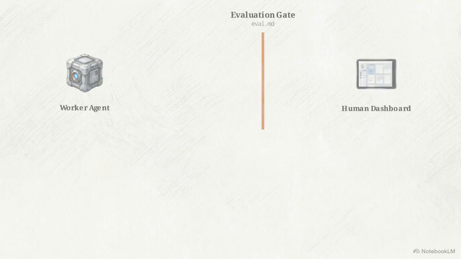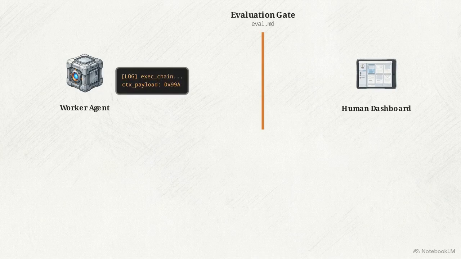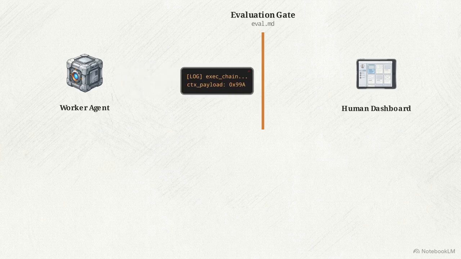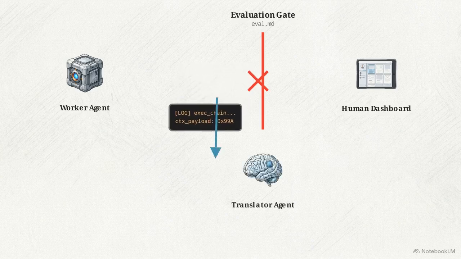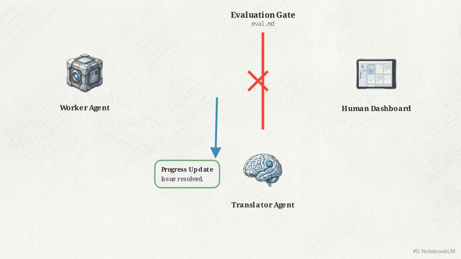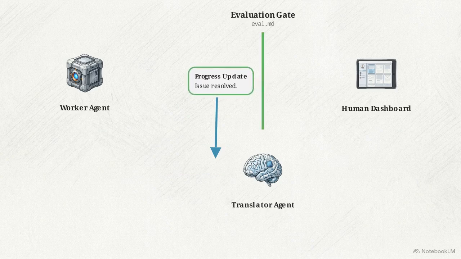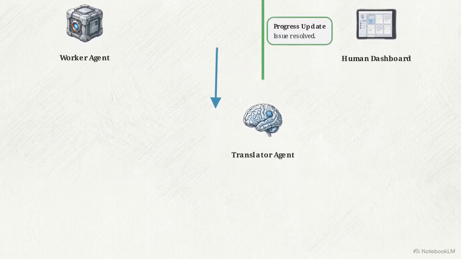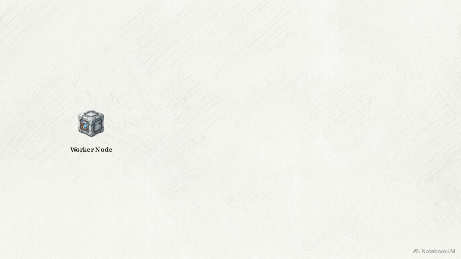This diagram outlines the evaluation gate. It acts as a hard system barrier that intercepts all task updates before they can reach the human dashboard. If a worker agent submits an update filled with technical jargon that fails the core language evaluation, the update is blocked from posting. Instead, the failed output is automatically routed to a translator agent, a separate model specifically optimized for natural language processing. The translator agent takes the raw machine log and rewrites it into human operational language. Once rewritten, it easily passes the evaluation gate. This pipeline guarantees clean human handoffs.